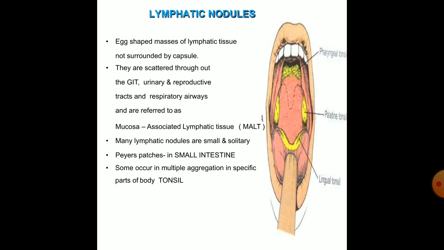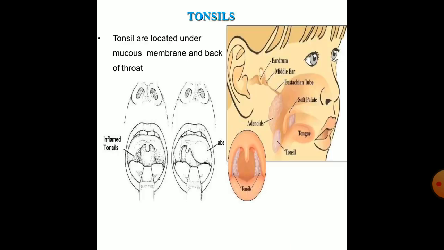Then the lymphatic nodules. These are egg-shaped masses of lymphatic tissue not surrounded by a capsule. They are scattered throughout the GIT, urinary and reproductive tracts and respiratory airways, and are referred to as MALT, that is mucosa associated lymphatic tissue. Many lymphatic nodules are small and solitary. Peyer's patches are found in the small intestine. Some occur in multiple aggregations in specific parts of the body, the tonsils.